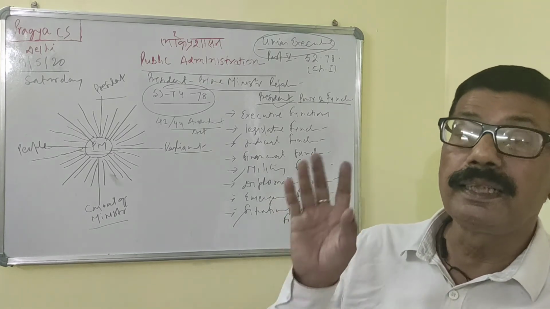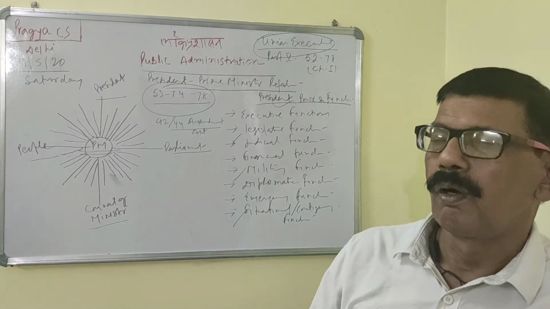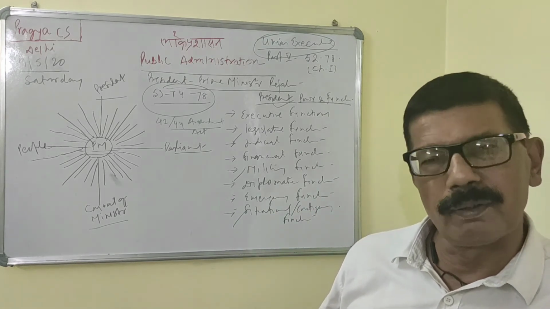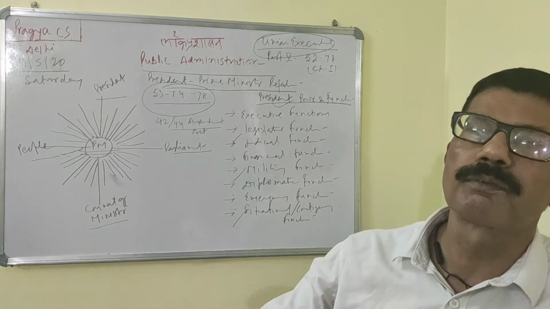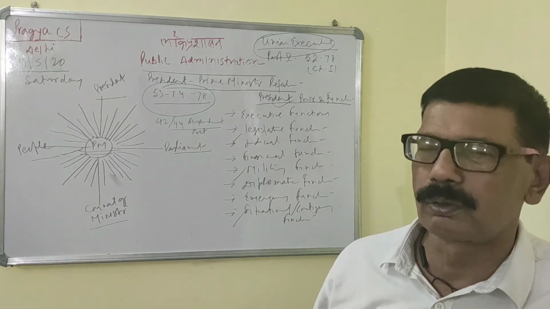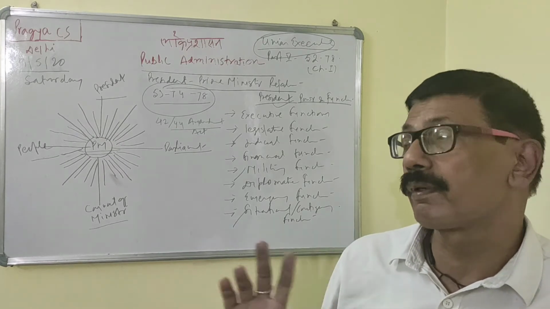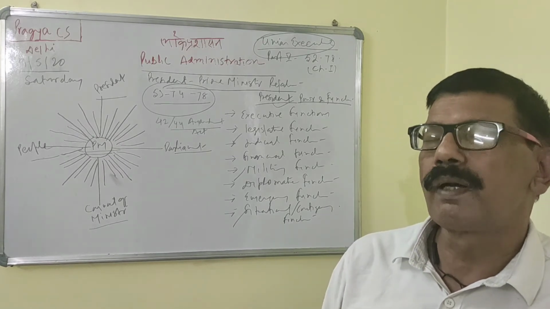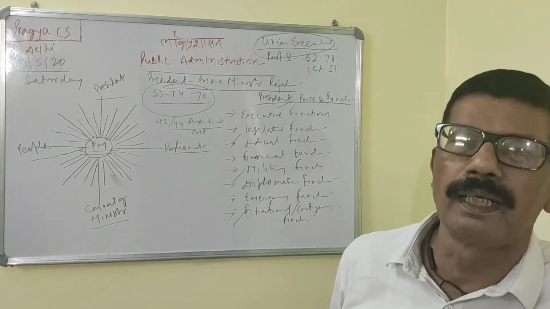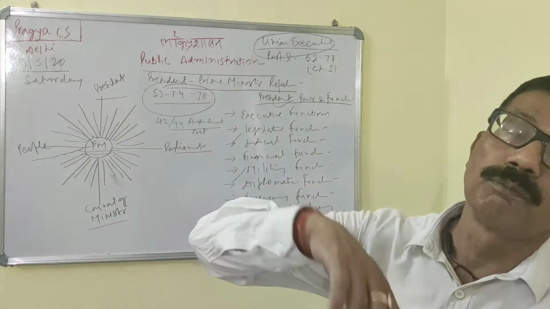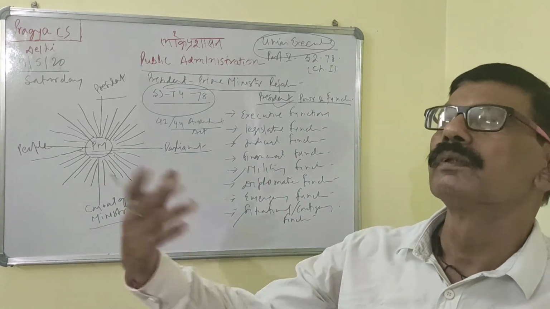Then he advises the President on all important appointments taking place at the Union level. So here it's a sort of role of advisor also. Then he gives information related to administration and legislative matters pertaining to the Government of India. If the President seeks more information, he is required to give that also.